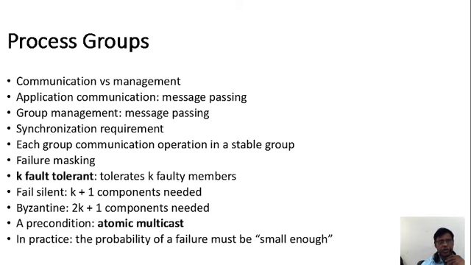Okay, so process groups explain communication versus management. Communication is the process of transmitting the packet from point to point, and how it is transmitted is known as management. How it is going to be managed.